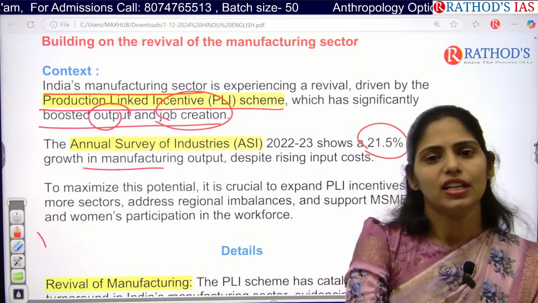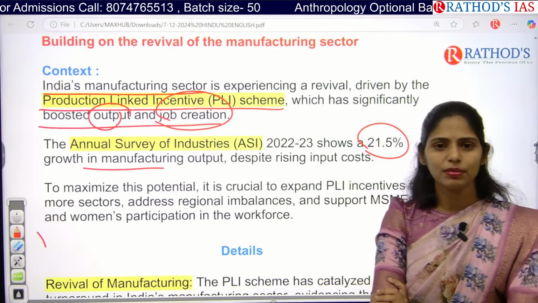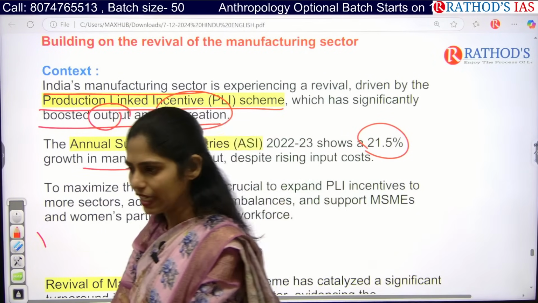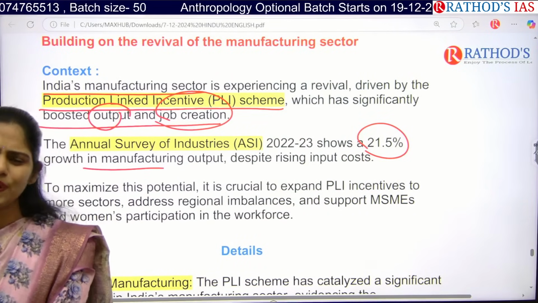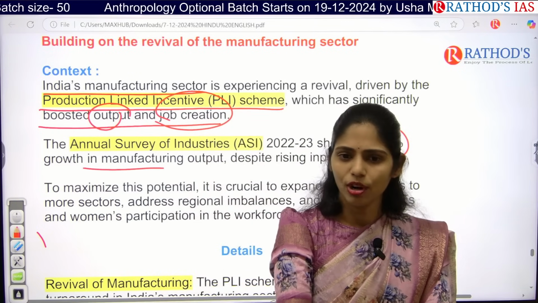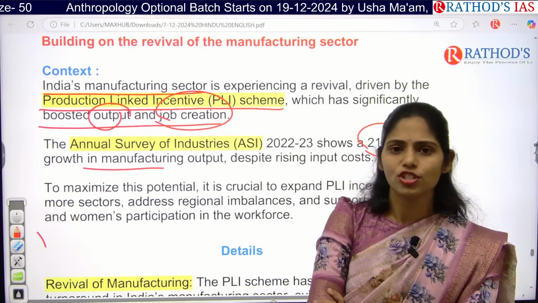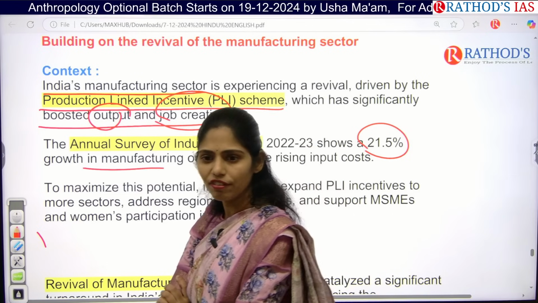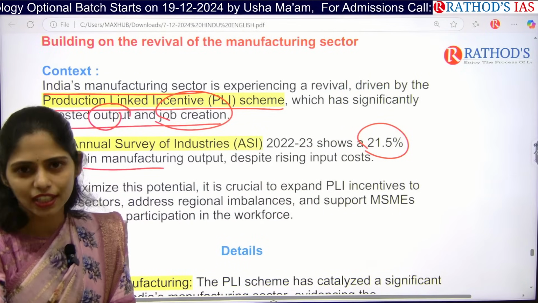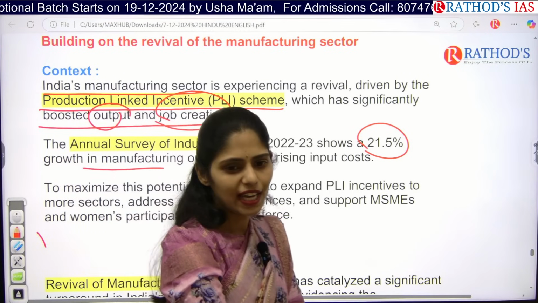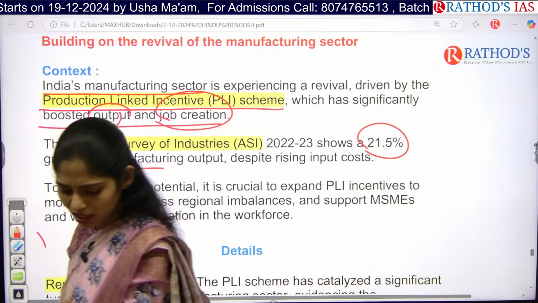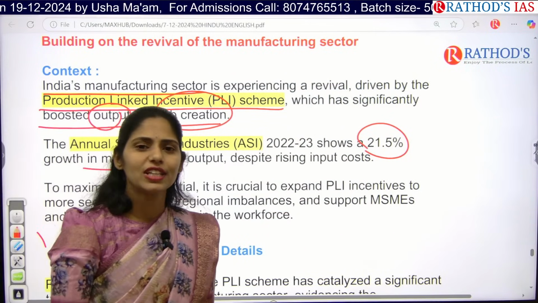You already know that there is large uncertainty happening because of climate change and geopolitical tensions. For example, you can take the Russia-Ukraine crisis and the Israel-Palestine issue. Because of these geopolitical tensions, what is happening? There is an increase in the cost of raw material, and obviously an increase in input cost. Despite the increase in input cost, our manufacturing sector is working well because of this PLI scheme. Just see some facts regarding this PLI scheme. These are the important topics that appeared in today's Hindu newspaper.